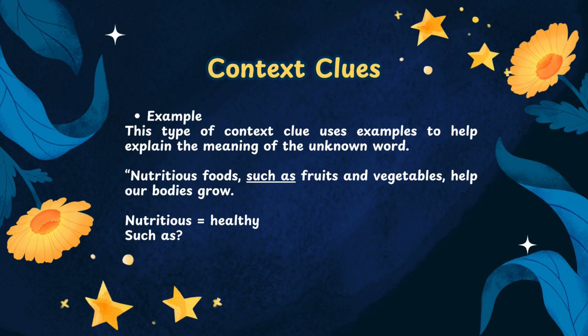Example. This type of context clue uses examples to help explain the meaning of the unknown word. For example, nutritious foods such as fruits and vegetables help our bodies grow. Nutritious means healthy, such as follows the example.